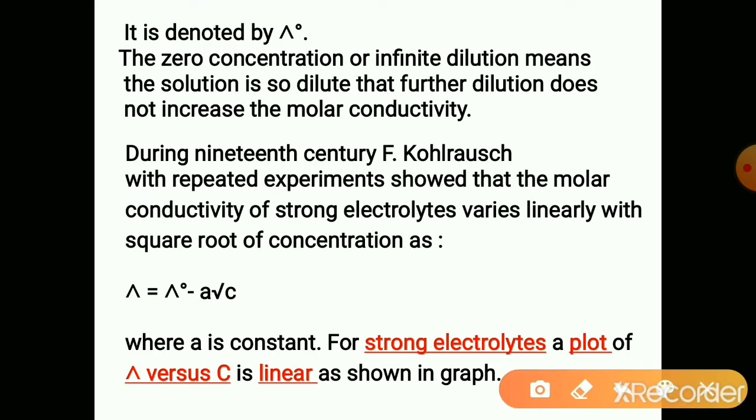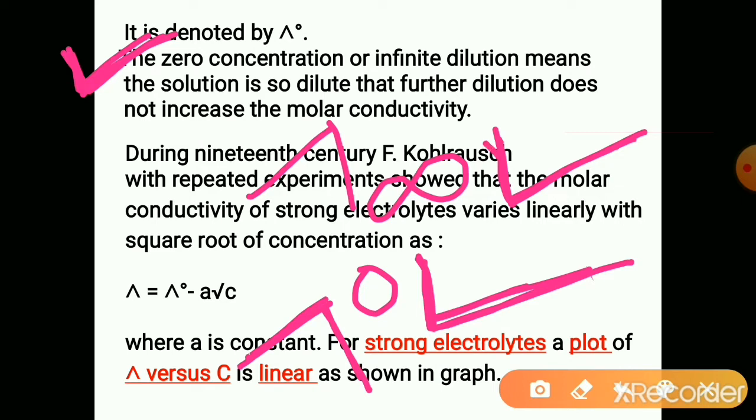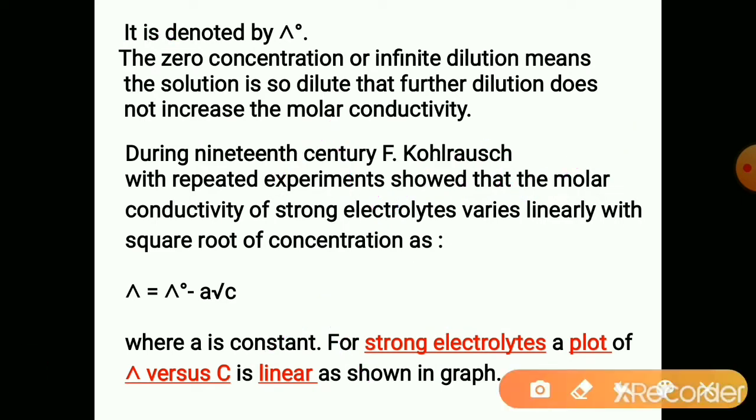Molar conductivity at infinite dilution is denoted by lambda naught. Lambda naught is the limiting molar conductivity. It is also called lambda infinity. Limiting molar conductivity is the molar conductivity at infinite dilution or molar conductivity at zero concentration. So it is denoted by lambda naught or lambda infinity.